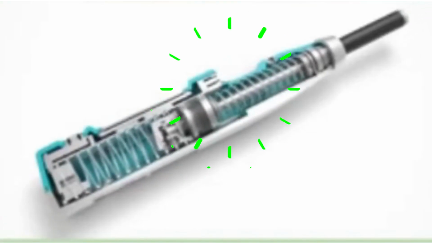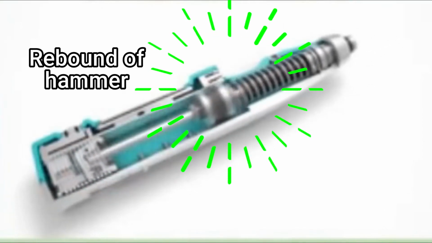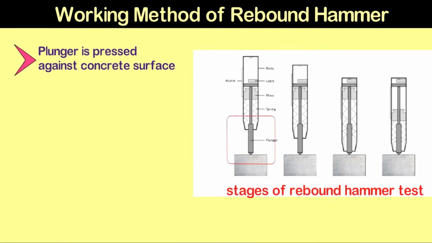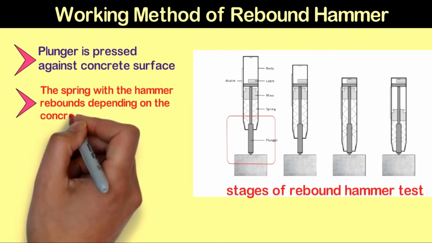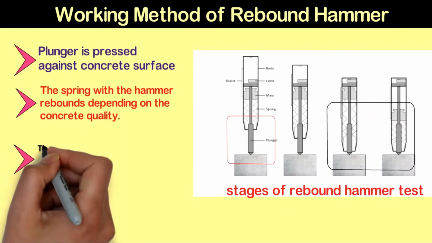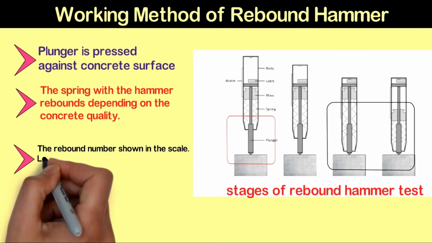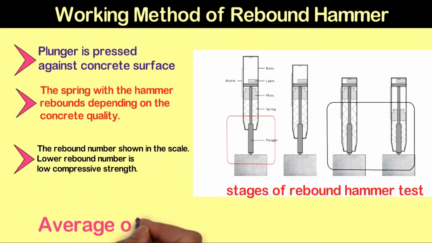The plunger is pressed against the surface of the concrete. The rebound machine consists of a spring hammer with a defined mass and a latching mechanism. The spring with the hammer mass rebounds depending on the quality of the concrete. The rebound number is shown in the scale. Lower rebound number indicates less compressive strength. An average of around 6 readings should be taken.